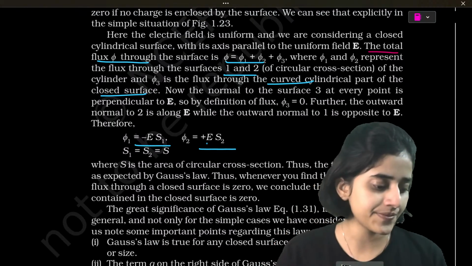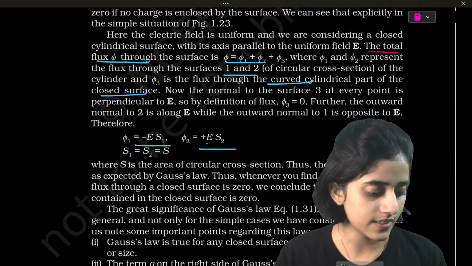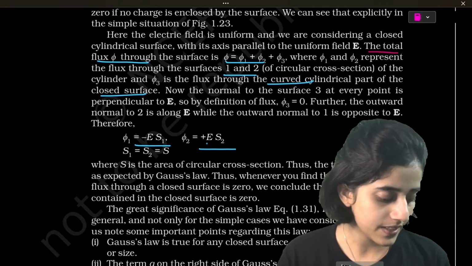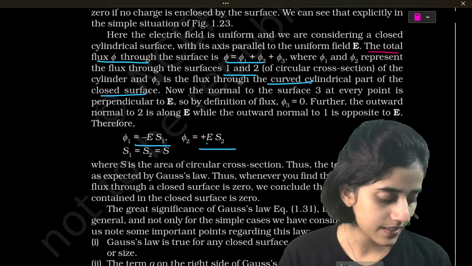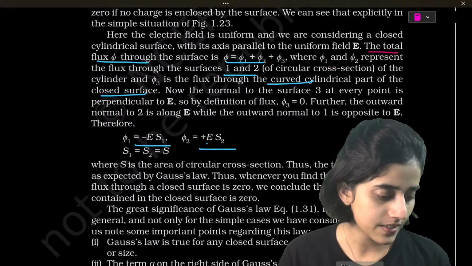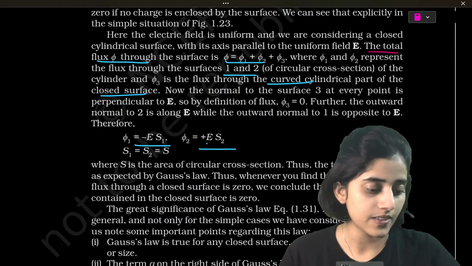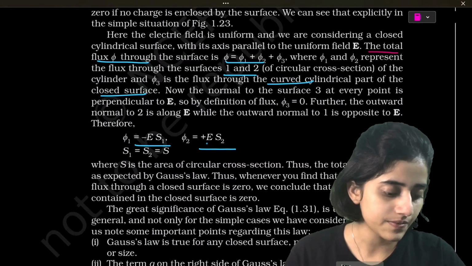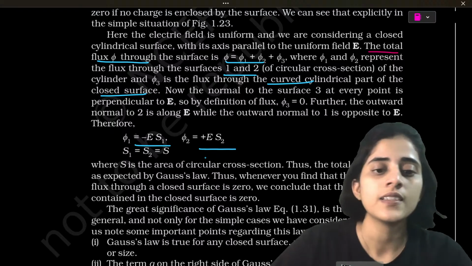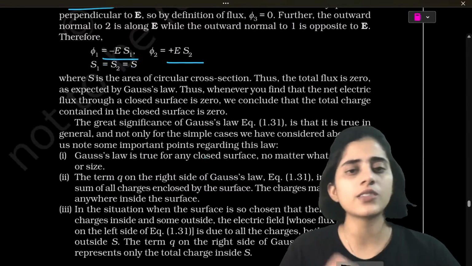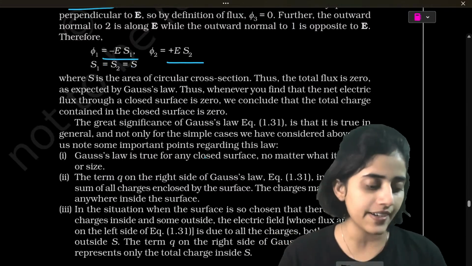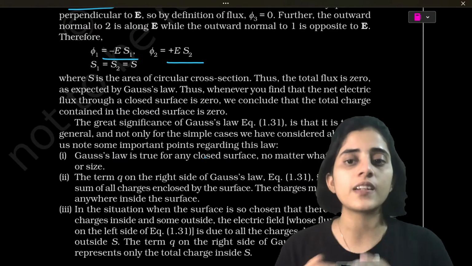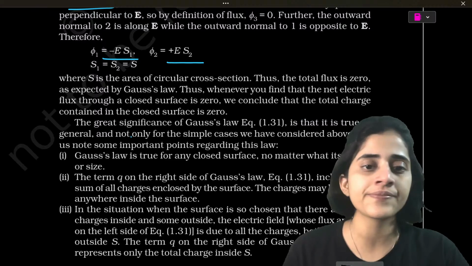Okay? Okay, not okay? Okay. All right. So that's about the cylinder. Next is the total.